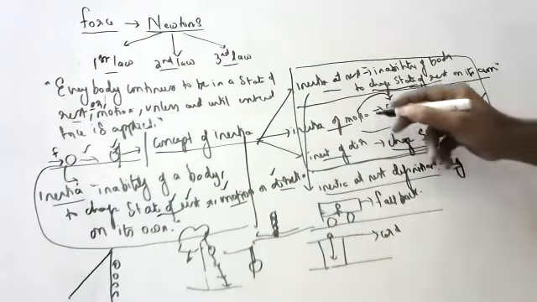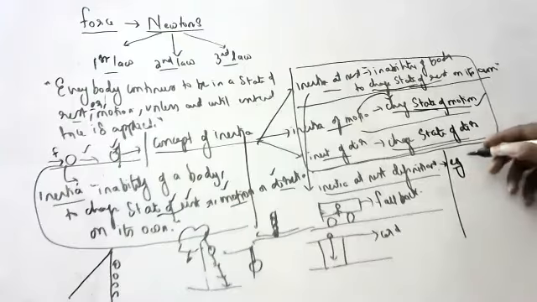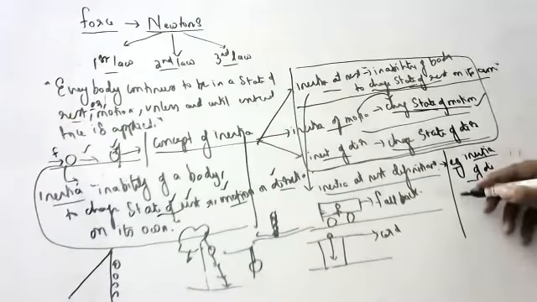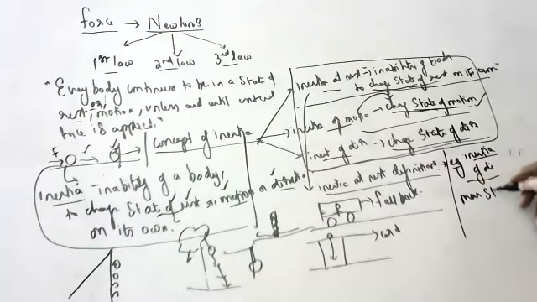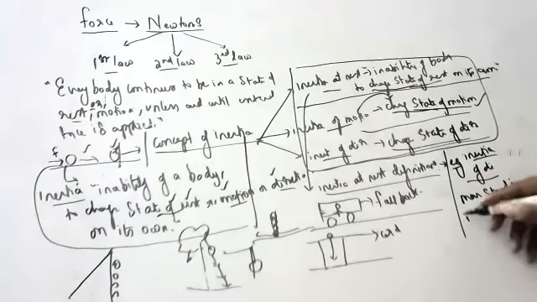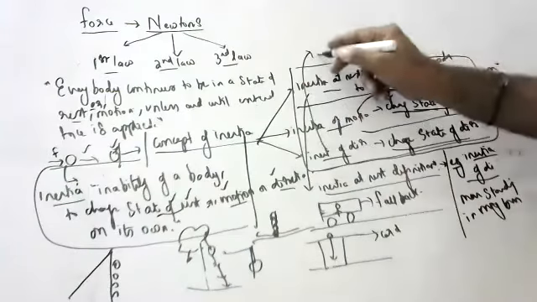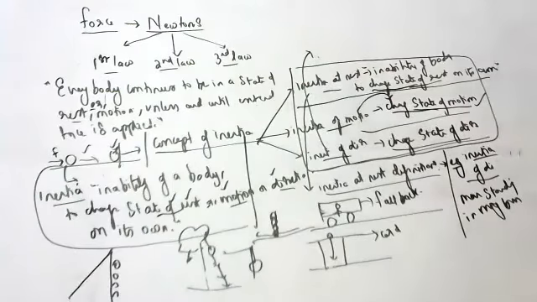So children, this is inertia. So inertia of direction. What is the best example of inertia of direction? Man standing in a moving bus is the best example. Can anyone give an inertia of direction example, children? What is the example for inertia of direction, children?